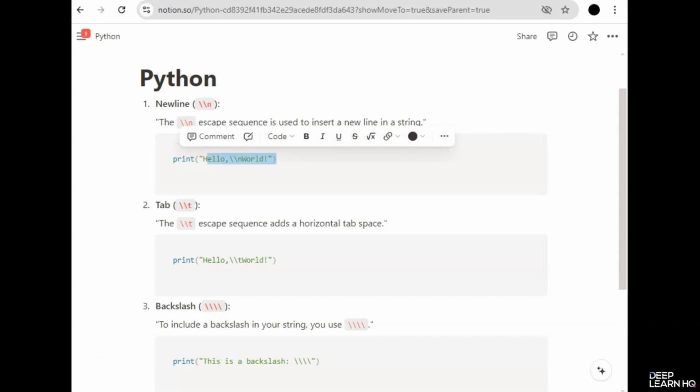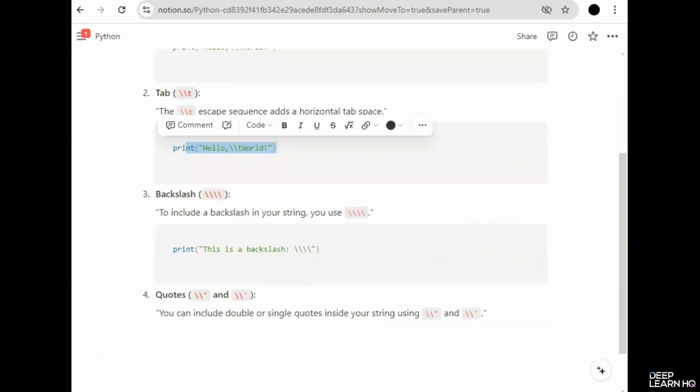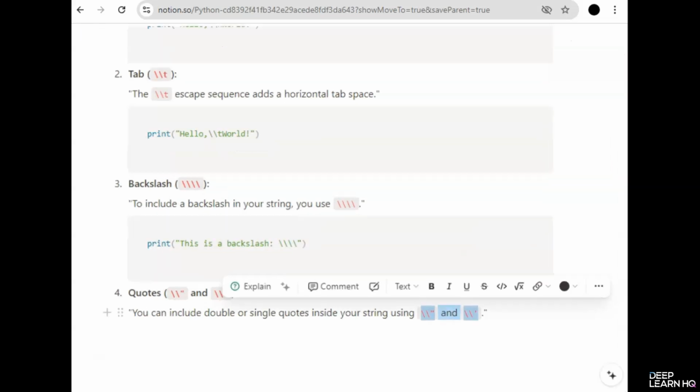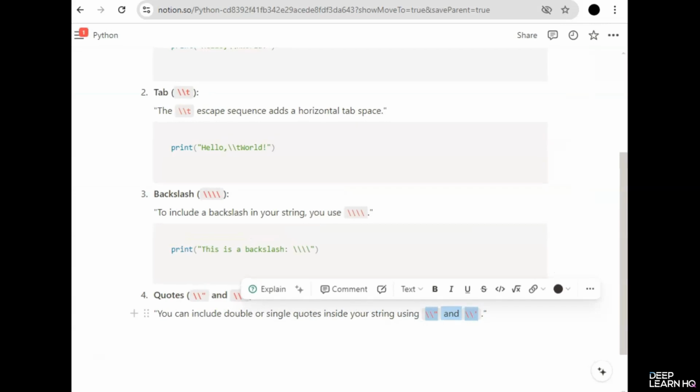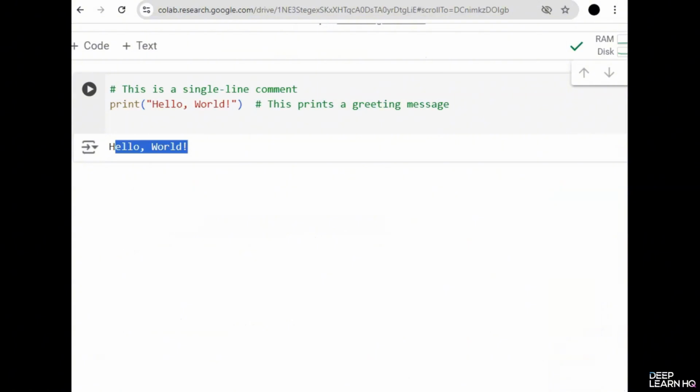Next is tab, backslash and then t. The tab escape sequence adds a horizontal tab space. We'll be experimenting with each in Google Colab. Then comes the backslash. To include a backslash in your string, you'll use a double backslash, like print, this is a backslash. And then come the quotes. You can include double or single quotes inside your strings using a backslash followed by a quotation mark. Now let's copy all these four codes and paste them in Google Colab.